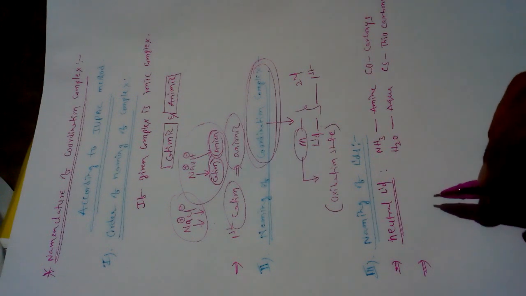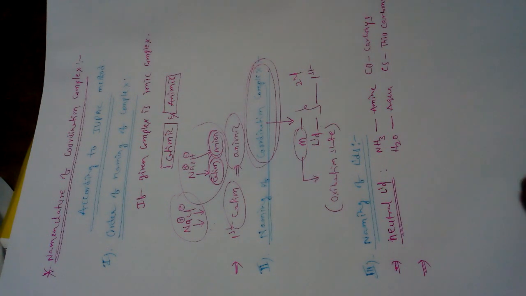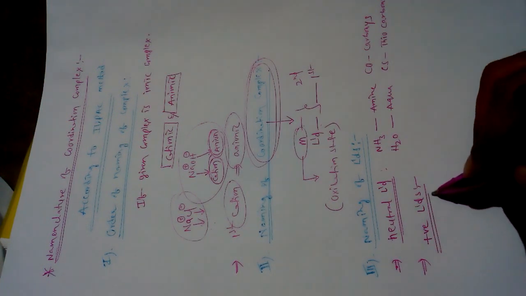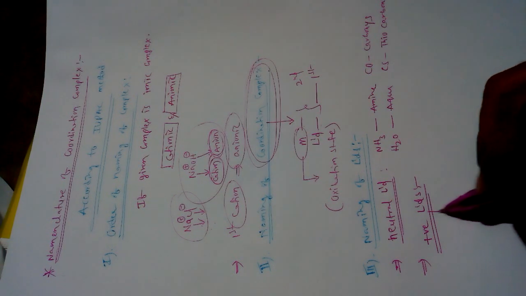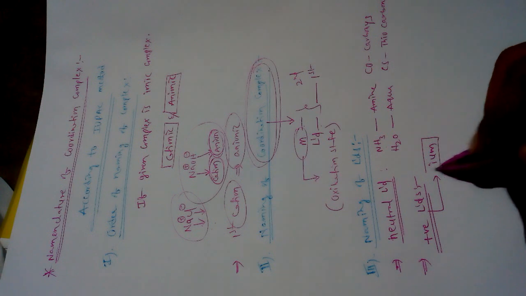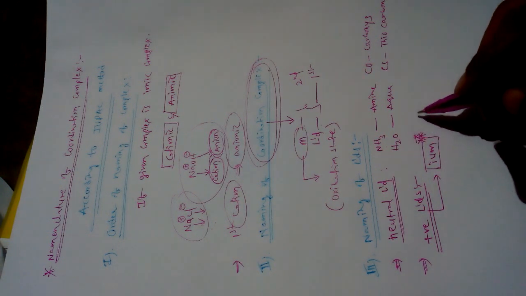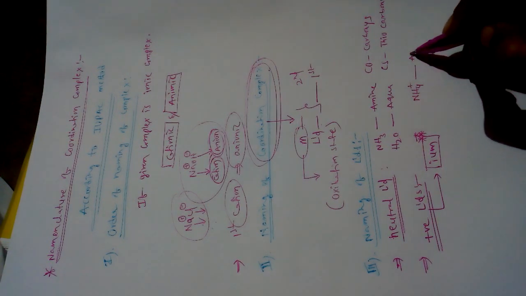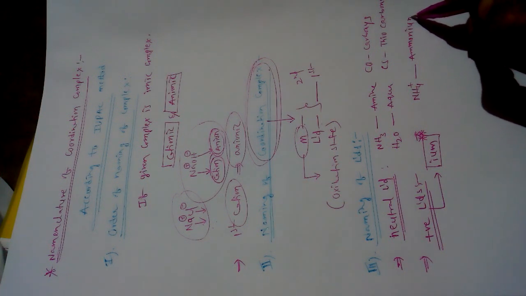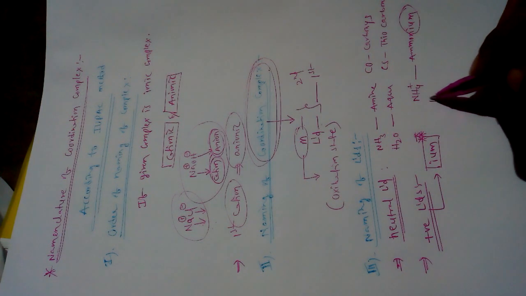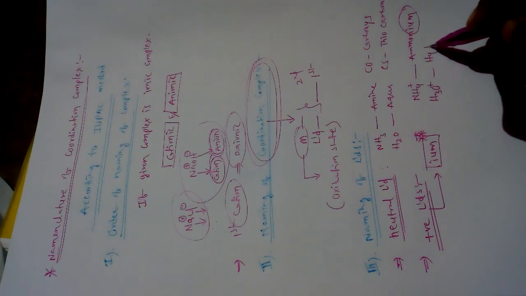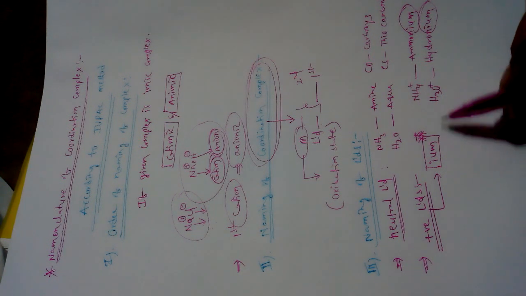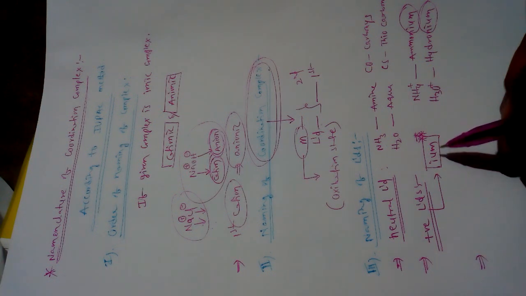But for positive ligands, the positively charged ligands always end with the word ending "ium". We have some clue here. For example, NH4+ is ammonium, and H3O+ is hydronium. Simply, the positive ligands end with "ium".